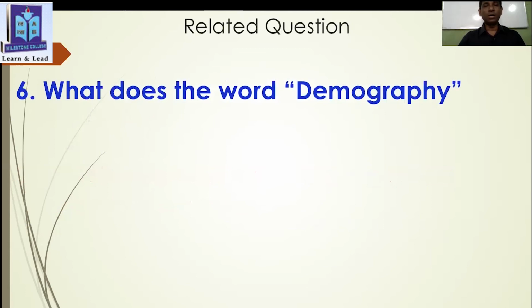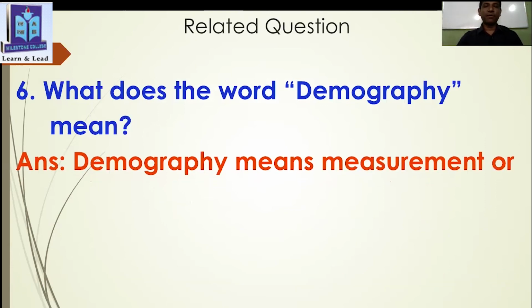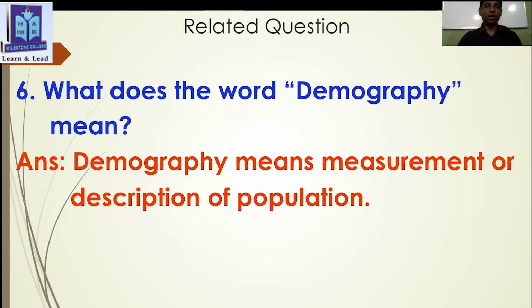Now students, question number 6. What does the word demography mean? It's a very important question. Already I have discussed it from your book, right? So demography means measurement or description of population, counting population, right?